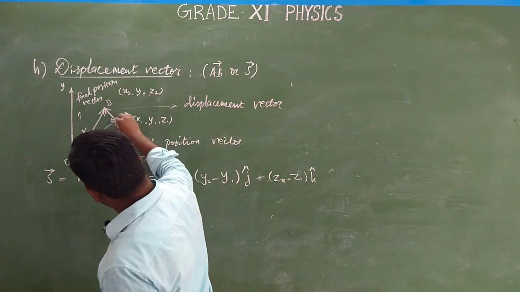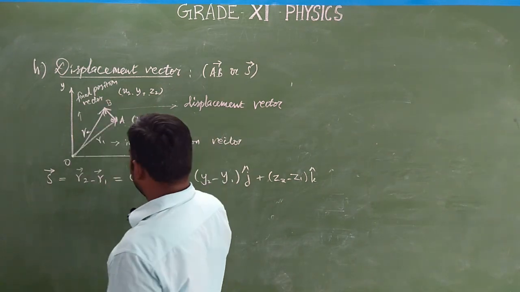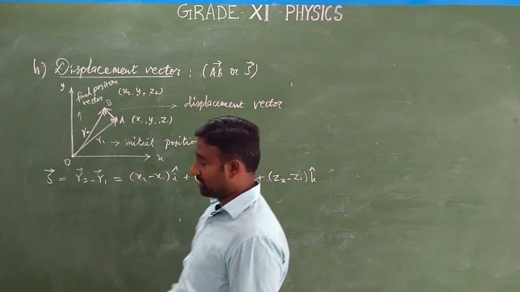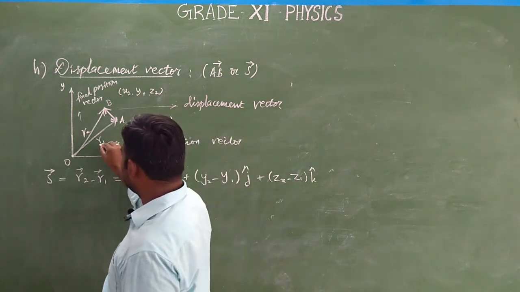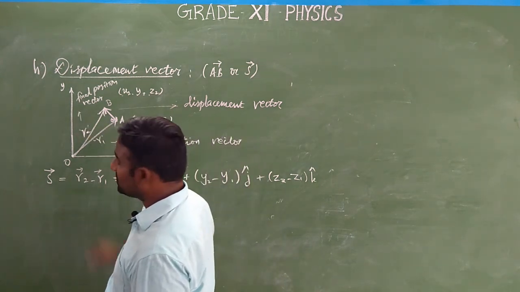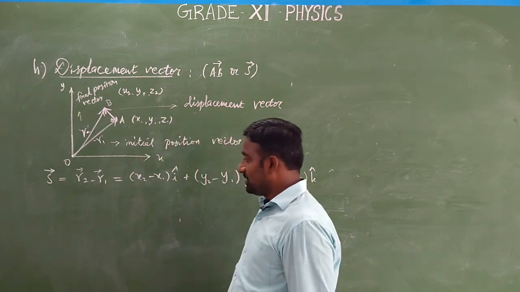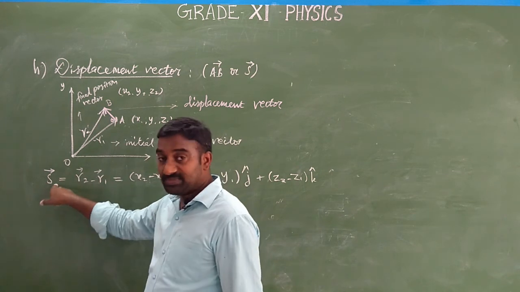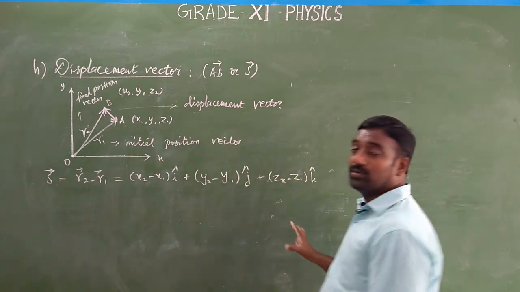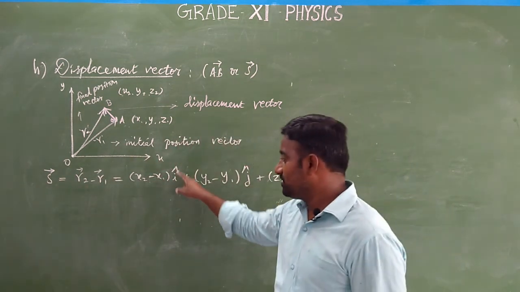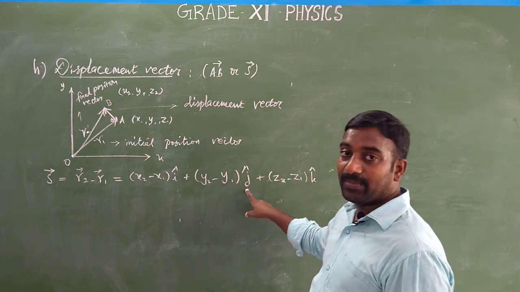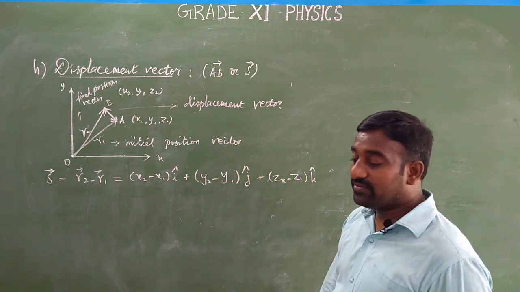The displacement vector is the difference in the position vectors, since the initial position vector is R1 and the final position vector is R2. That equals x2 minus x1 of i cap plus y2 minus y1 of j cap plus z2 minus z1 of k cap.